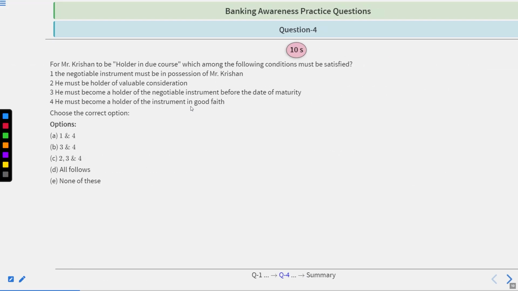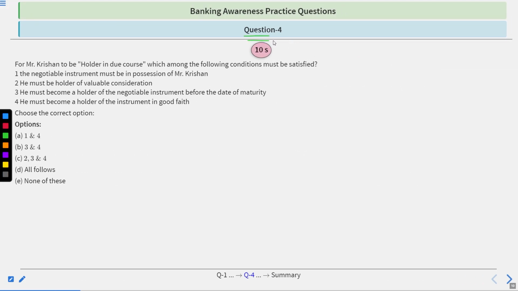Okay. Question number 4. For Mr. Krishan to be holder in due course, which among the following conditions must be satisfied? The negotiable instrument must be in possession of Mr. Krishan. He must be holder of valuable consideration. He must become a holder of the negotiable instrument before the date of maturity. He must become a holder of the instrument in good faith.